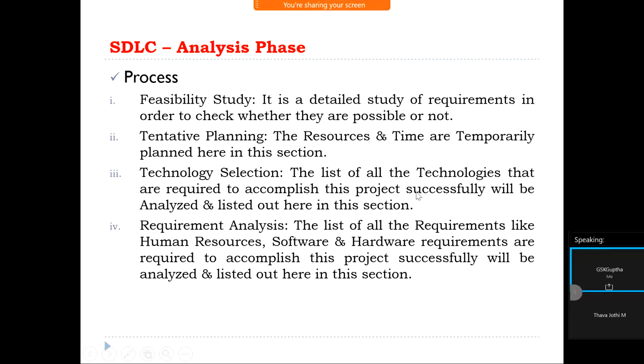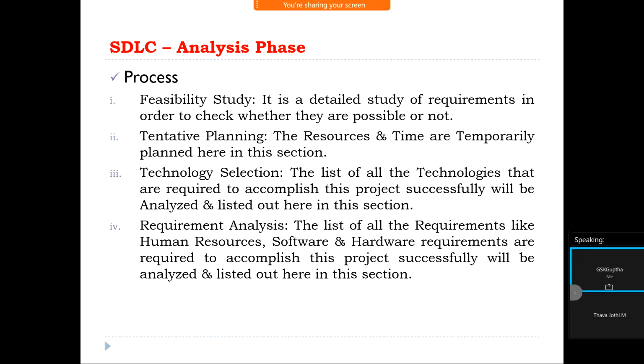And technology selection: the list of all the technologies that are required to complete these projects. We are going to choose the technologies. What kind of software we require, what kind of version we require. Everything comes under technology selection. What about the database? Whether we can use SQL, whether we can use Oracle. We need to choose the technology. For testing, what kind of technology can we use?